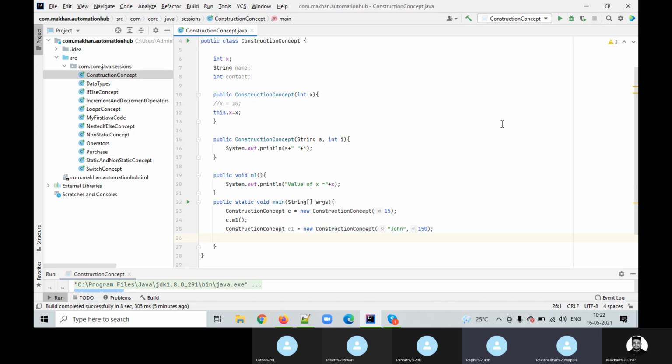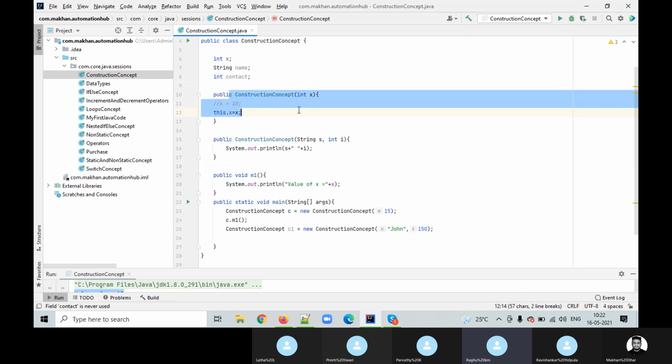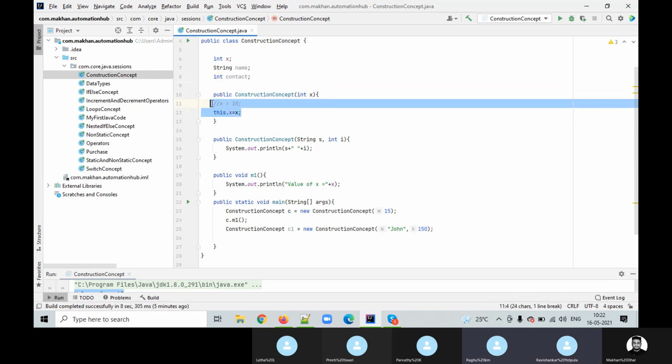From the starting now, integer x, then string name, and again integer contact. That integer x you mentioned in the first constructor, public constructor with integer x.